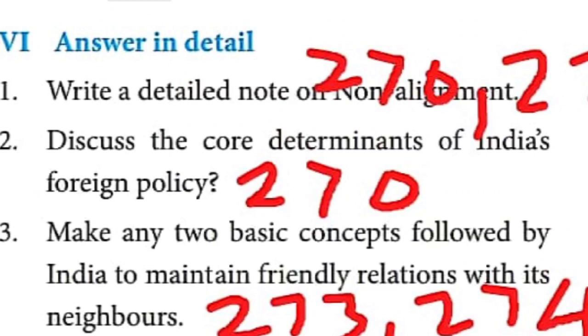Plus the founding fathers of non-alignment movement. Plus India's foreign policy during the Cold War era, first para alone, till Lahore. Till that only you have to mark. 6-1.